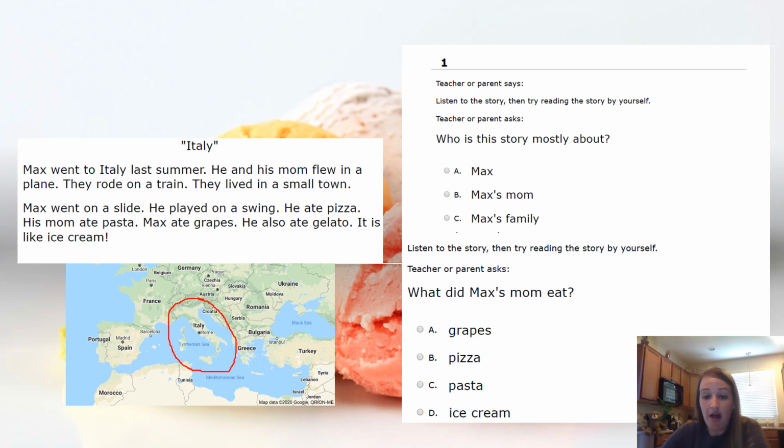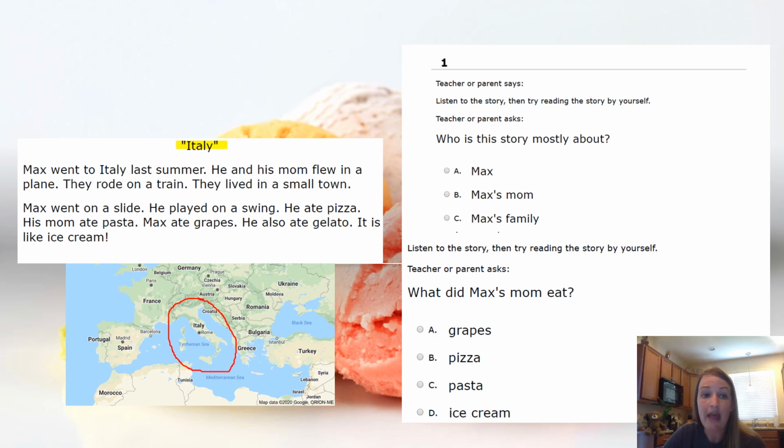All right. The title of the story is Italy. And before I get started, I put a little map on here. And Italy is a country located in Europe. And I circled it in the red right there. Okay, let me get started with the story and you take a listen.